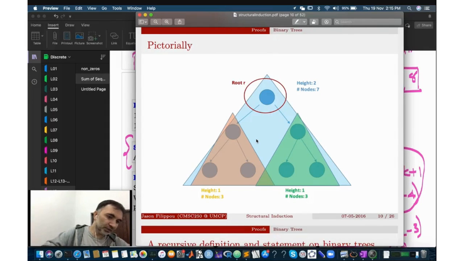You can say that a binary tree is either just a single node. Okay, उस case में it might be just a single node binary tree. Otherwise, it's a tree which has a left sub-binary tree and a right sub-binary tree.